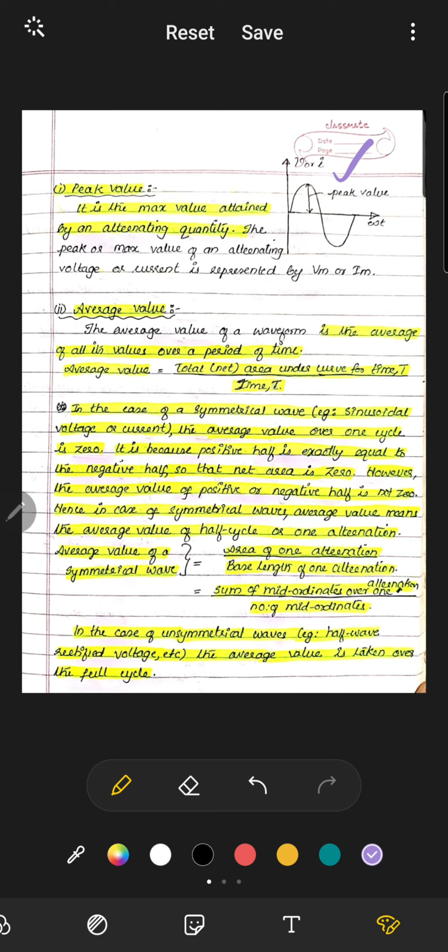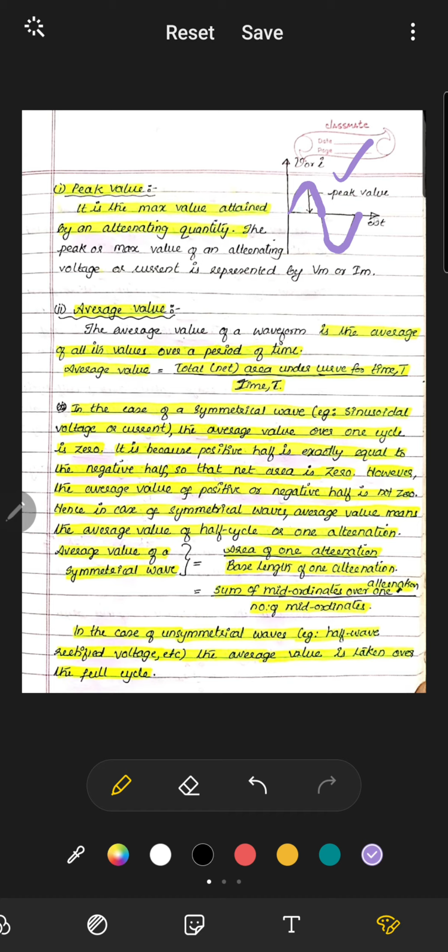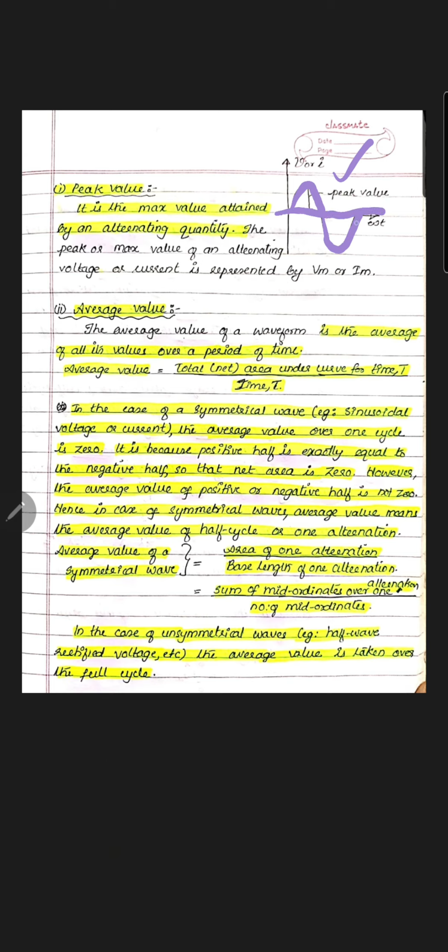Average value can be determined as the total net area under the curve from time t1 to time t2, divided by the time interval. In the case of a symmetrical wave, we can see that there is a quantity here and a quantity here, symmetric with respect to the x-axis.